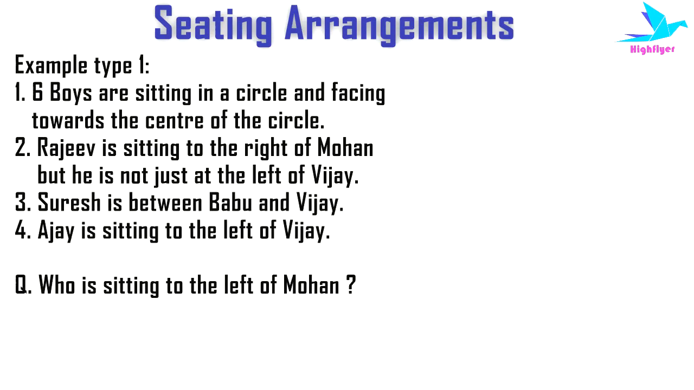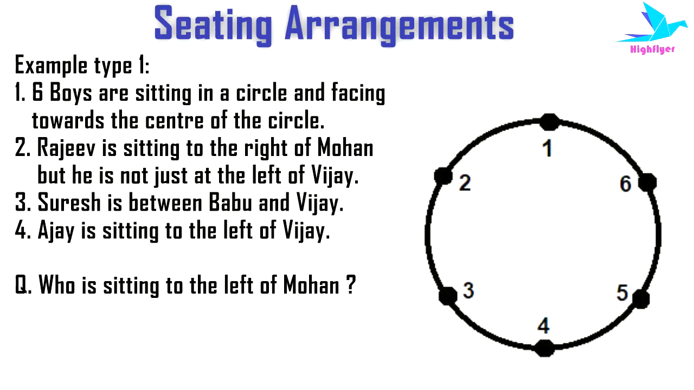To understand seating arrangements properly, we need to go through each type of question. First, let's see example type 1. Here it is given, 6 boys are sitting in a circle and facing towards the center of the circle. Rajiv is sitting to the right of Mohan, but he is not just at the left of Bijay. Suresh is between Babu and Bijay. Ajay is sitting to the left of Bijay. So, who is sitting to the left of Mohan?